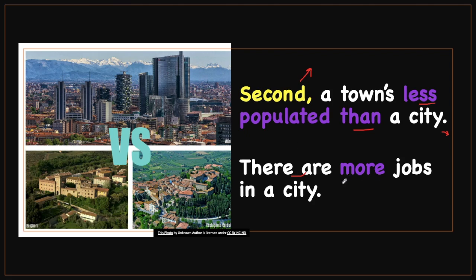There are more jobs in a city. Yeah, more jobs in a city. Americans pronounce this differently, they would say it another way, so both pronunciations are okay.